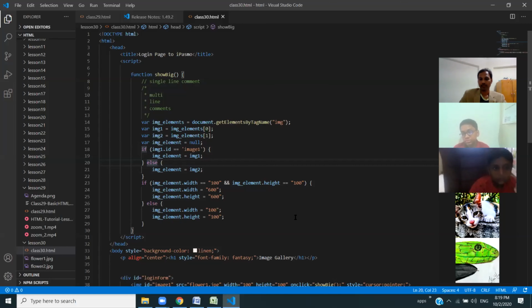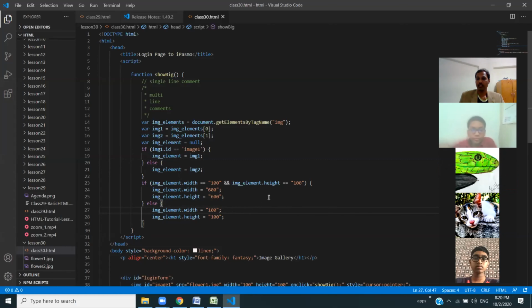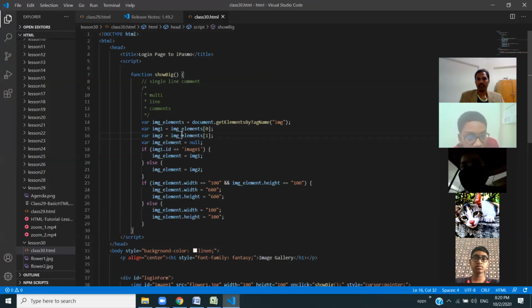Sir, I have one doubt. We can keep images also, not only two images, we can keep many images in that web page? You can keep many, actually. Okay, sir. If there are more than two images, inside the else, will you keep another if, sir? That is logical programming, which I will start from next week.